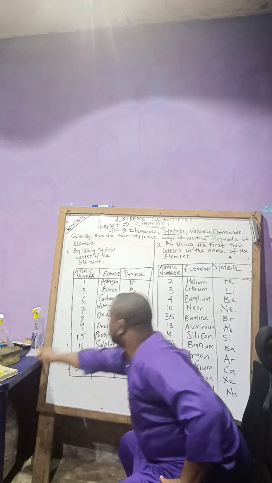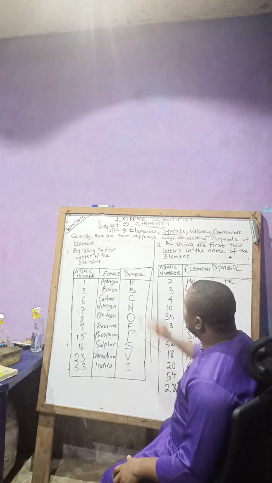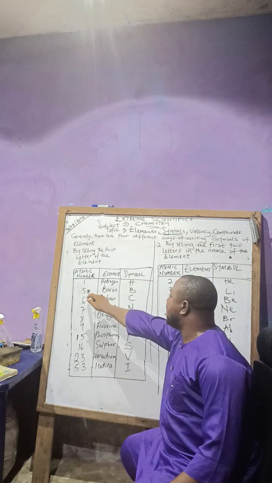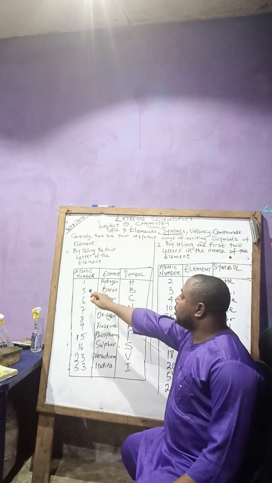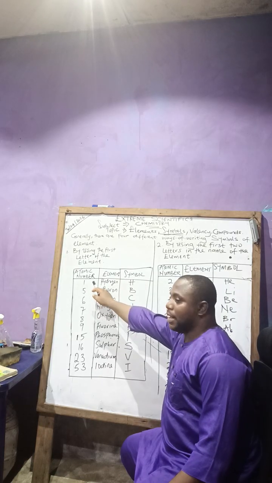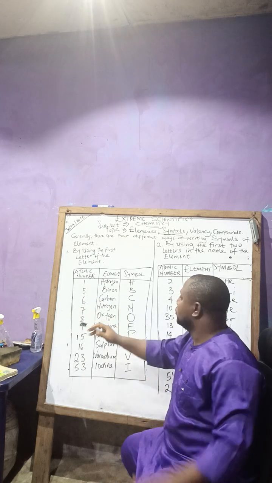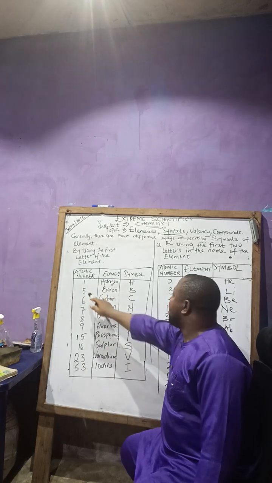Number one, we have hydrogen. What is the symbol? Say capital letter H. Capital letter H. Number five, boron. Why are we calling it number five? Atomic number. That's in the periodic table. Boron is what? Good. Number five, boron.